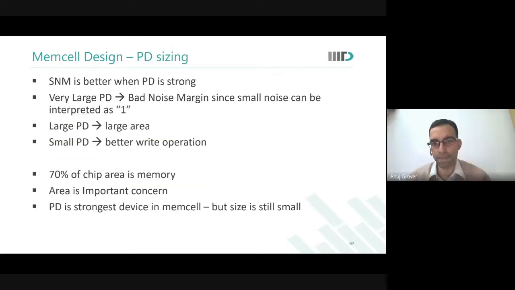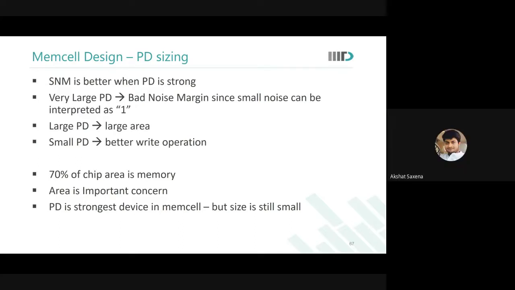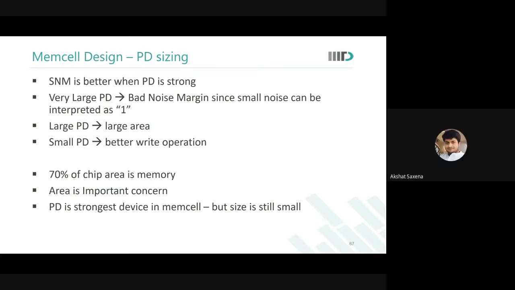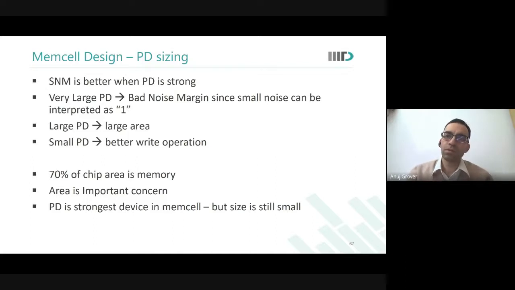Yes, sir. So how about PD? Sir, you want pull down to be large? Yes, for the SNM, the same reason follows: if the PD would be large, then the bump would be small and we can accept more noise at that node. Okay, that's okay. So what to do about the pull down? The pull down has to be large. But then we also say it should not be very, very large. Why should it not be very, very large?